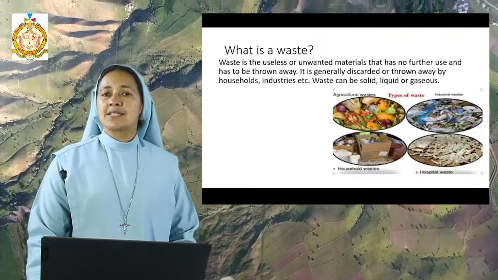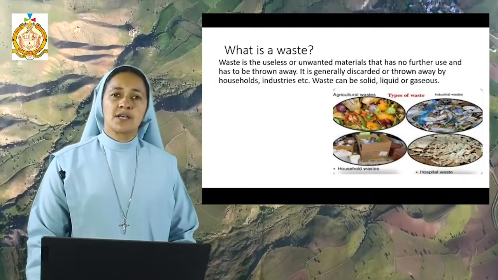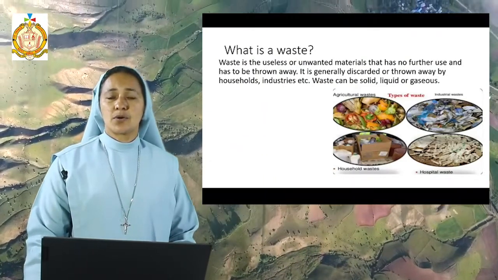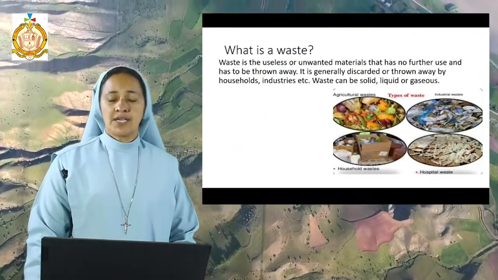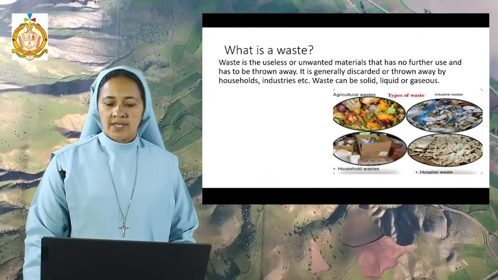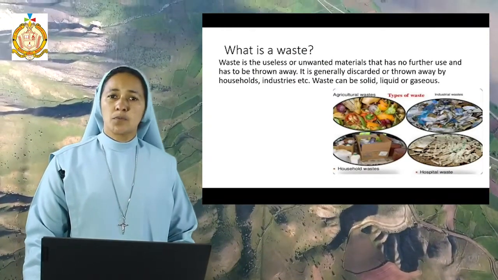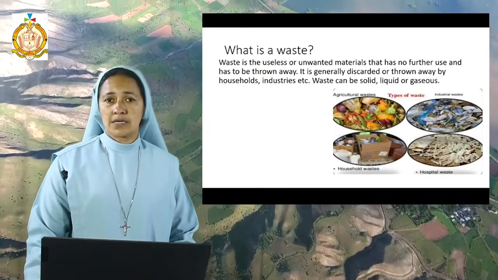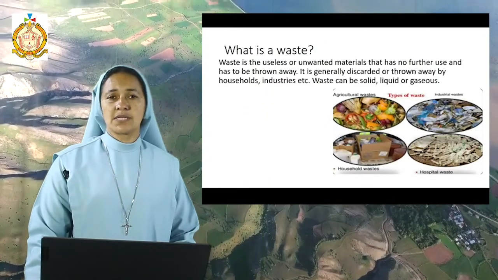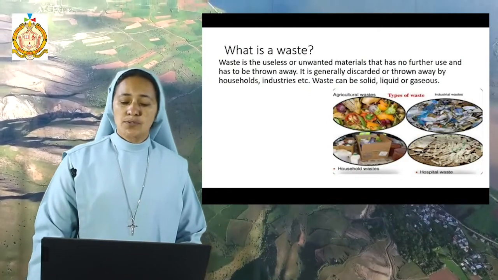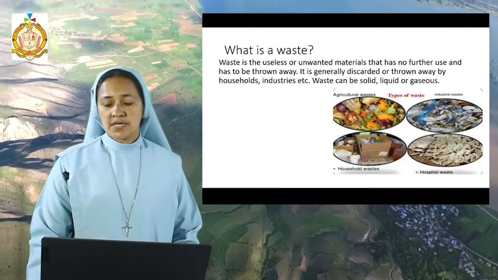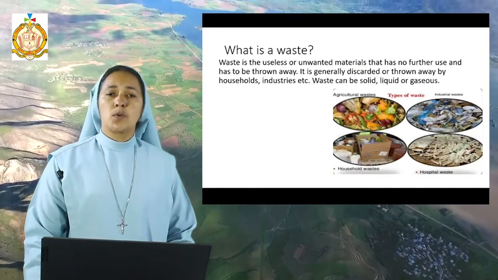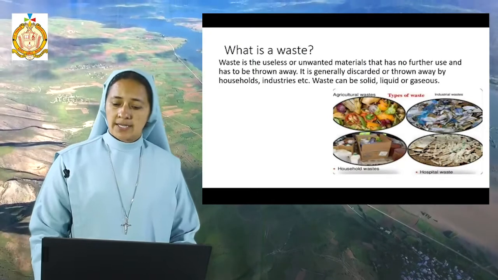Then comes industrial waste. Industrial waste means plastic or glass pieces or iron materials. Then household waste: the cardboard boxes, tins, bottles, all the things that we are not using in our house, that is all household waste. And hospital waste is the used syringes and glucose bottles; all these come under hospital waste.